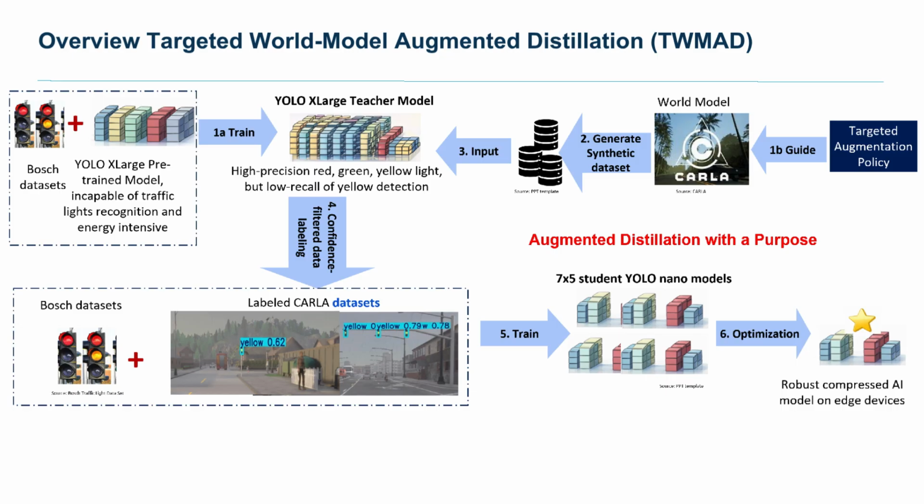So this is a flowchart of my proposed framework, the overview of the targeted world model augmented distillation. First, the teacher model is trained on the real-world Bosch dataset. Second, we use the world model to generate synthetic data that oversamples the rare event.